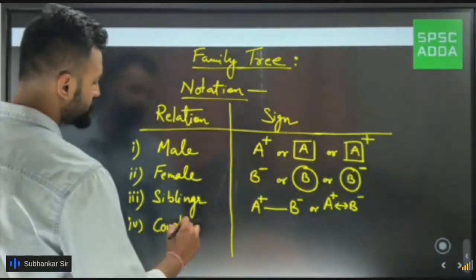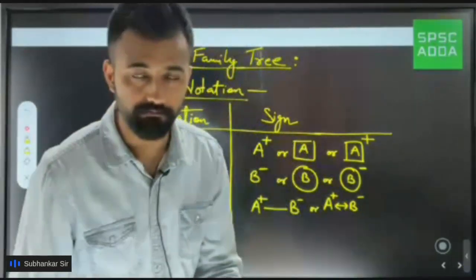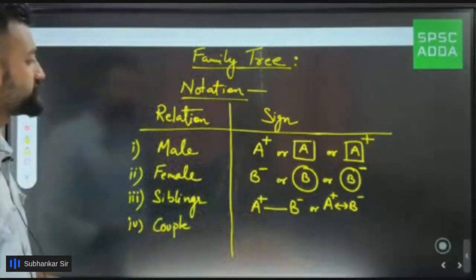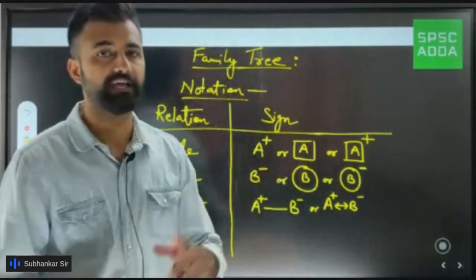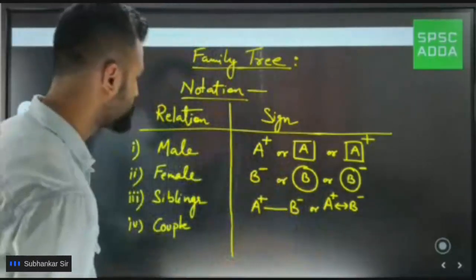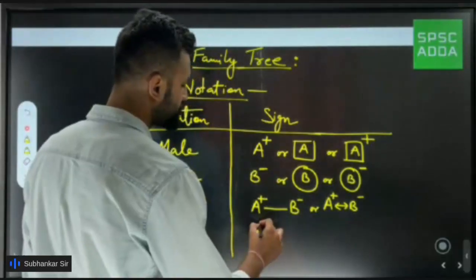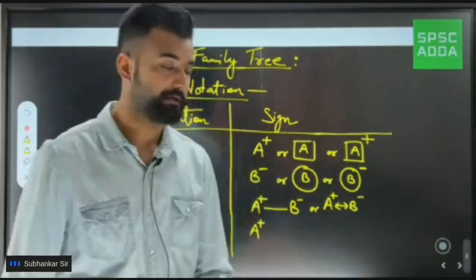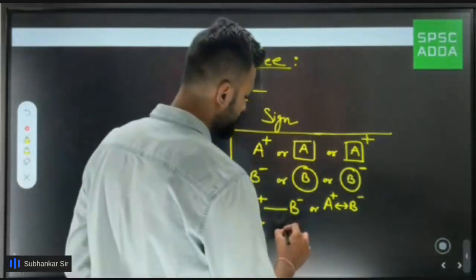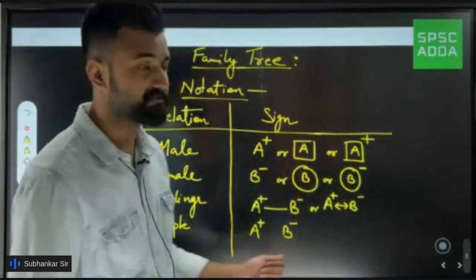Because a family is formed only when there is a couple, like our parents, mummy, papa. How do we show this? Suppose I say A and B are husband and wife, where A is the husband and B is the wife. I would write A, and I would write a plus. Why? Because A is a husband, a male. On the side I'm going to write B, and I would write a minus sign. Why B and minus? Because this is a female.